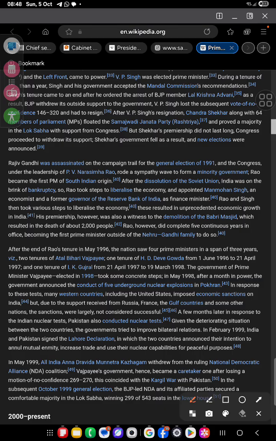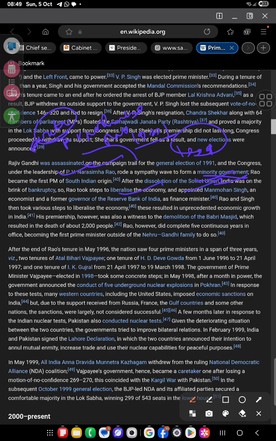Rajiv Gandhi was assassinated on the campaign trail in the general election of 1991, and the Congress under the leadership of PV Narasimha Rao rode a sympathy wave to form a minority government. Rao became the first Prime Minister of South Indian origin. After the dissolution of the Soviet Union, India was on the brink of bankruptcy. Rao took steps to liberalize the economy and appointed Manmohan Singh, an economist and former governor of the Reserve Bank of India.